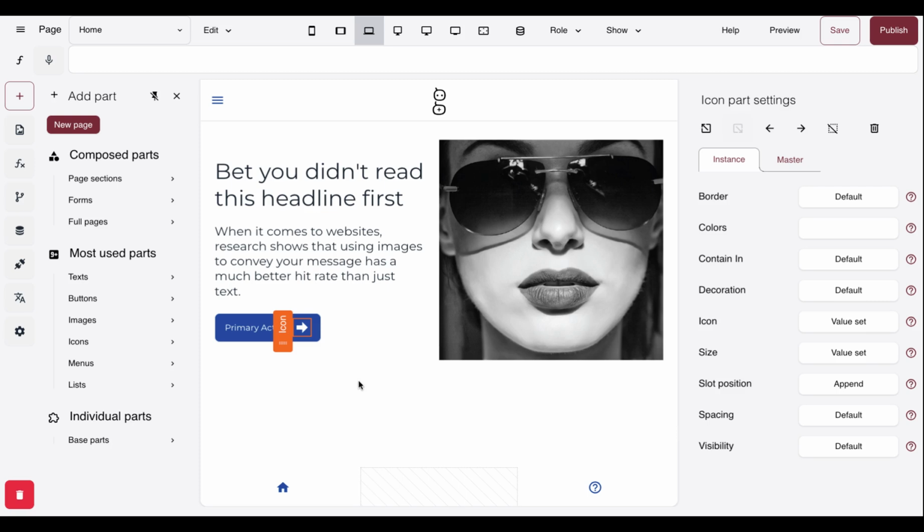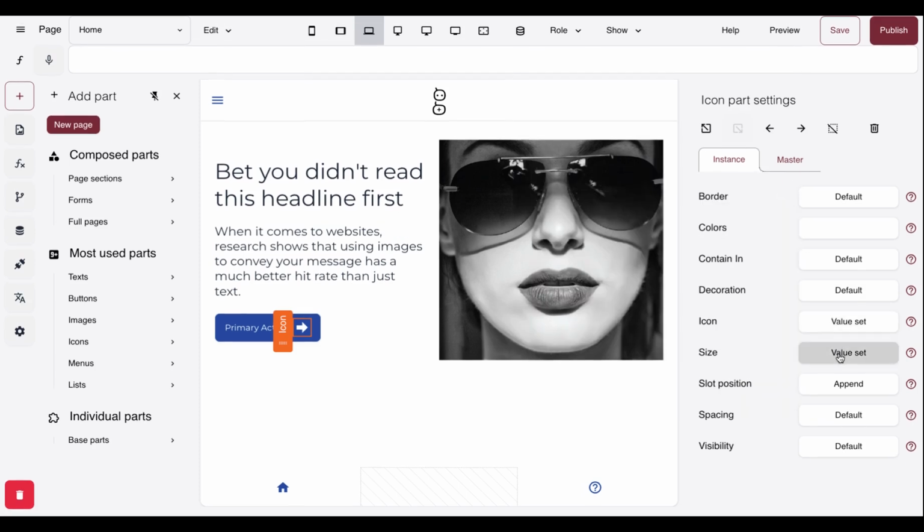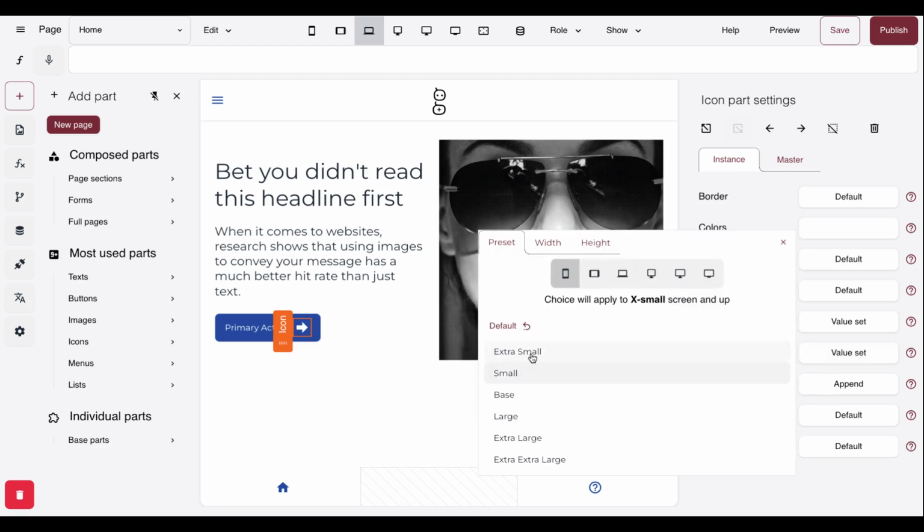Now, there are different ways that we can style the icon, and these are all in the right property editing panel here. So we can give the icon a border. We've seen it change color. We can apply some decoration to it. So that means we can change its opacity, its shadow, and its rounding. And we can also change the size of the icon. So icons come with some preset sizes, or we can be specific about the size that we want our icon to have.